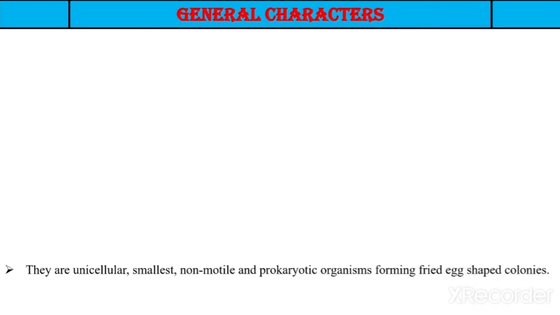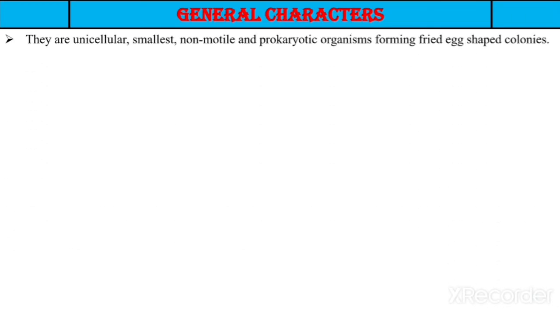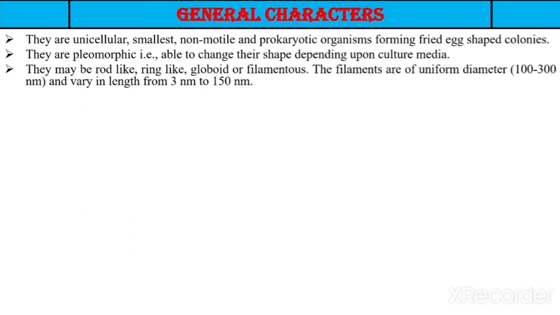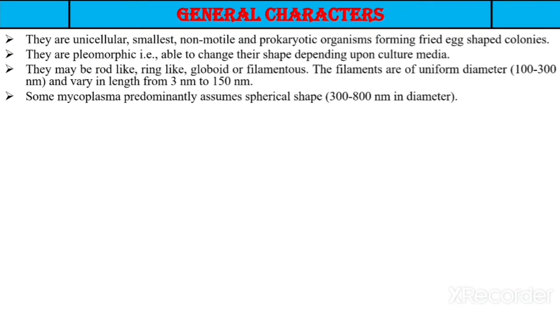Now let's see the general characteristics of mycoplasma. First, they are unicellular, the smallest, non-motile prokaryotic organisms forming fried egg-shaped colonies. They are pleomorphic, that means they are able to change their shape depending on the culture media. They may be rod-like, ring-like, globoid or filamentous. The filaments are of uniform diameter, 100 to 300 nanometer, and vary in length from 3 nanometer to 150 nanometer. Some mycoplasma predominantly assume a spherical shape, around 300 to 800 nanometer in diameter.